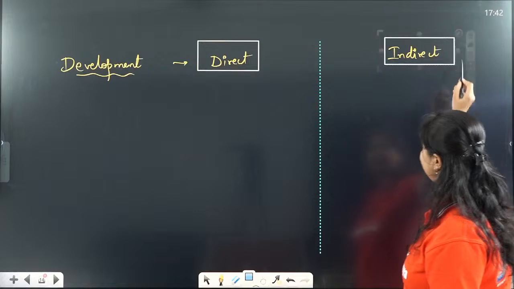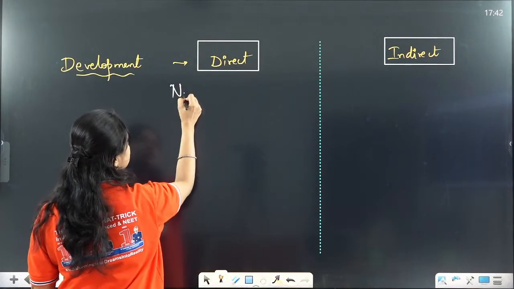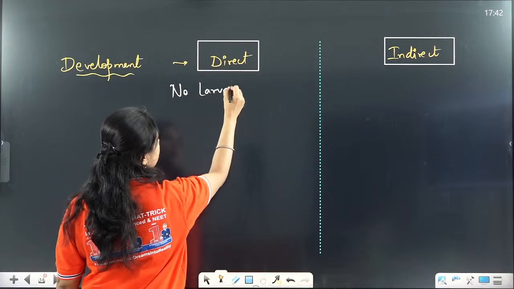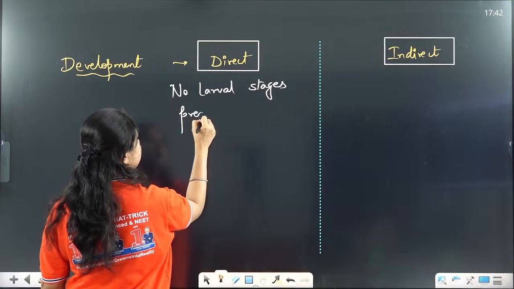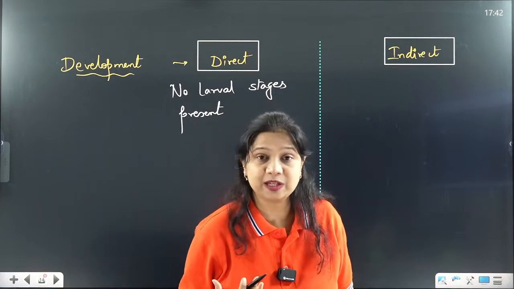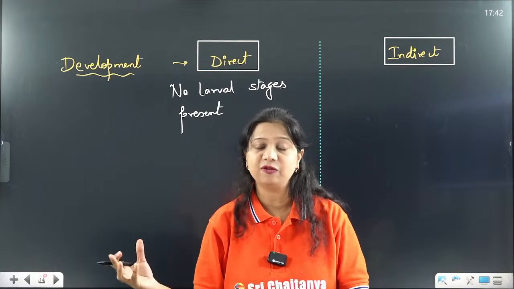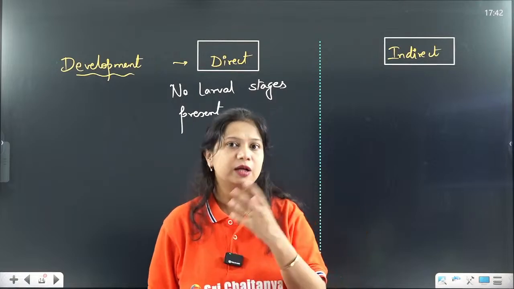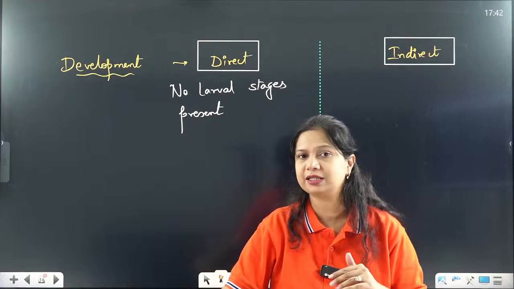In case of direct development, there is no larval stage present during the development of an organism. The organism develops from the fertilized egg into an adult form directly without undergoing any changes, without undergoing any intermediate stage.